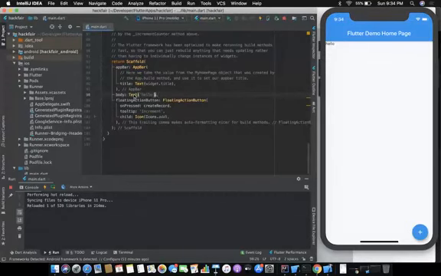Now we need to have a list of objects that are present in our database. There are a lot of ways to do that. There is actually no best way; it depends upon the architecture of your application. If your application is working on streams, you can use the streams. If it's an await future procedure, you can just await your call, fetch it, and then show it. I'll be using very simple streams. So let's just use a StreamBuilder and tell it that we need our data through Firebase.